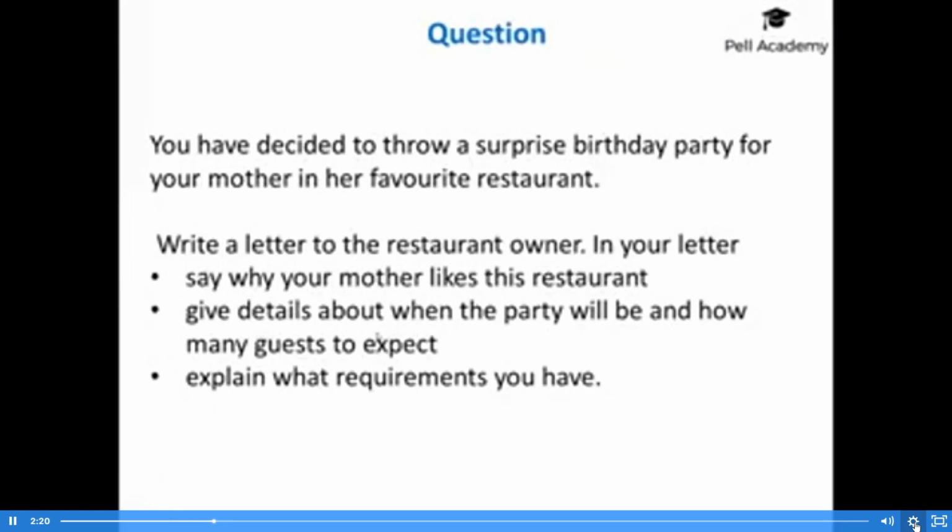Okay, so if you said the party will be on the 15th of next month and you can expect 40 guests, there I've answered the prompt, so I fully answered it, but when you consider your paragraph should be roughly 50 words long, that is not enough. So you're going to have to flesh this out. So I think the easiest way to flesh this out would be to talk about the guests.